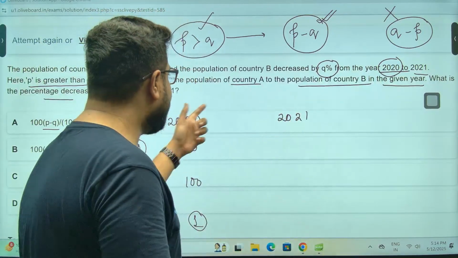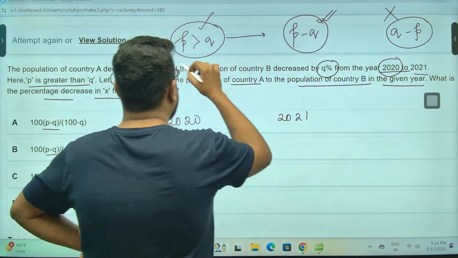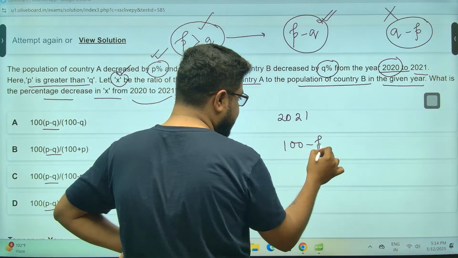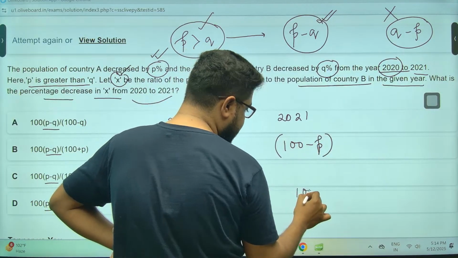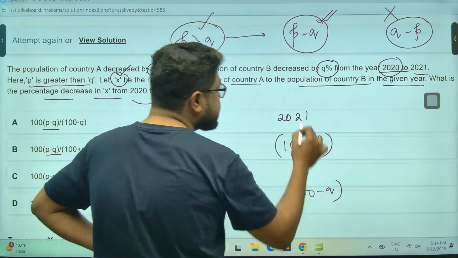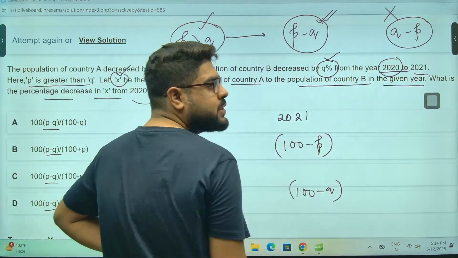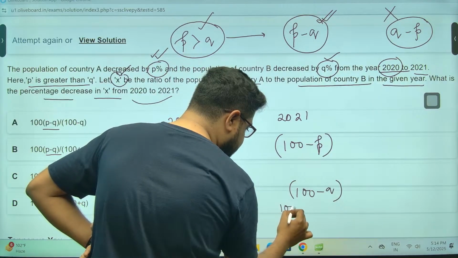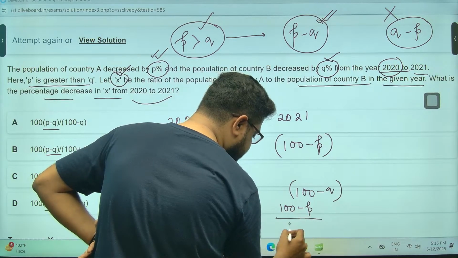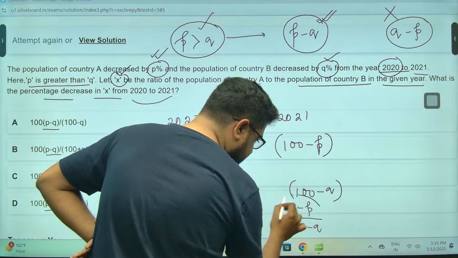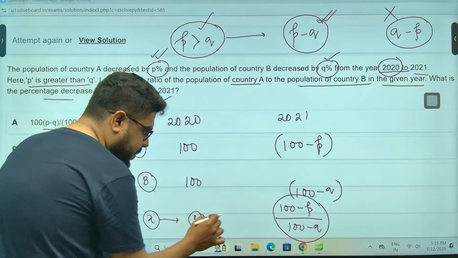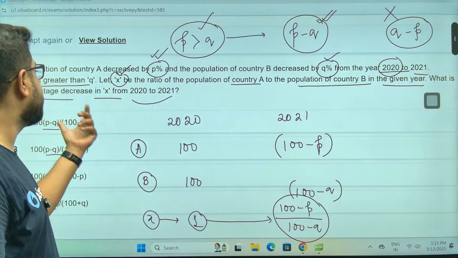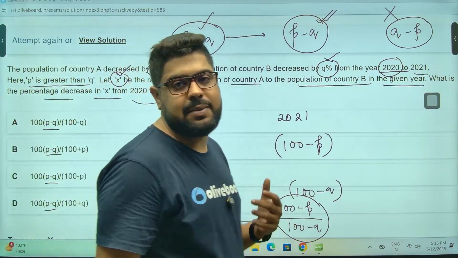Correct? Now what happened? Now, P decrement in case of country A. So that means it is now 100 minus P. In case of country B, it is 100 minus Q because the decrement is by Q%. So the X value is now 100 minus P by 100 minus Q. They are asking, X became, from 1, X became this. What is the percentage change? What is the percentage decrement?